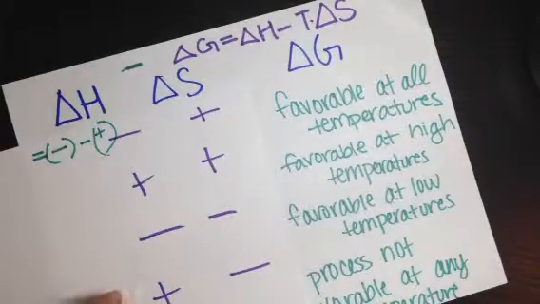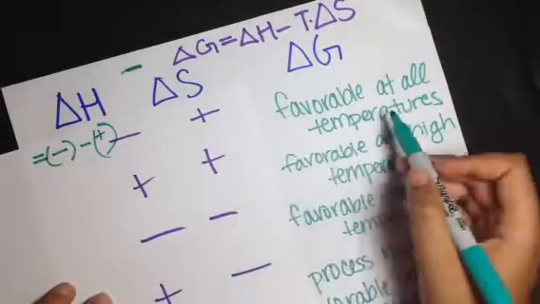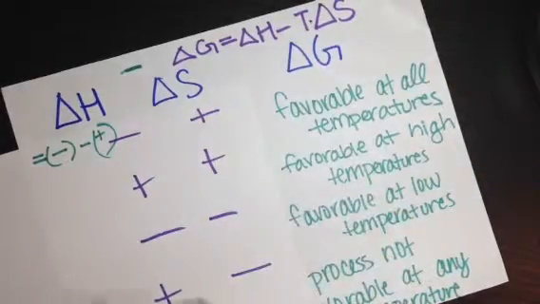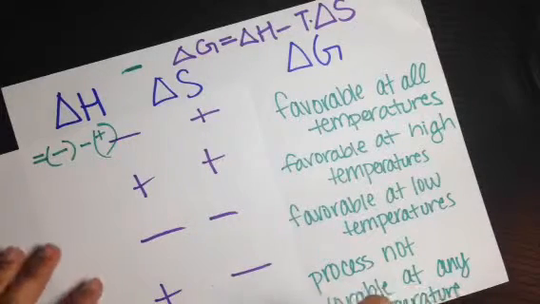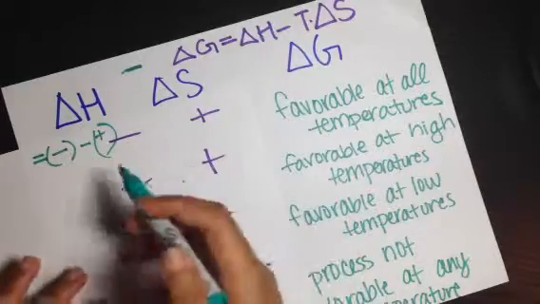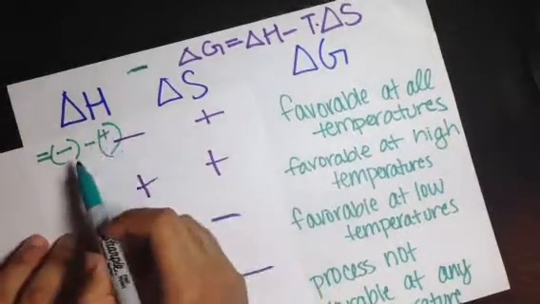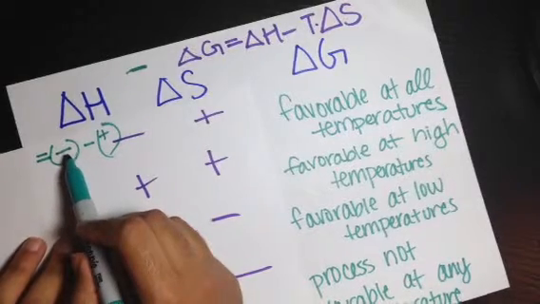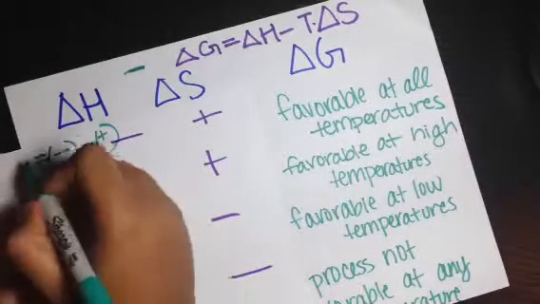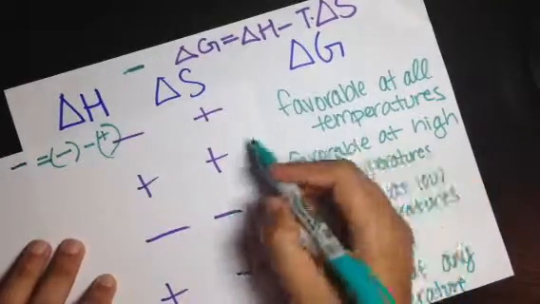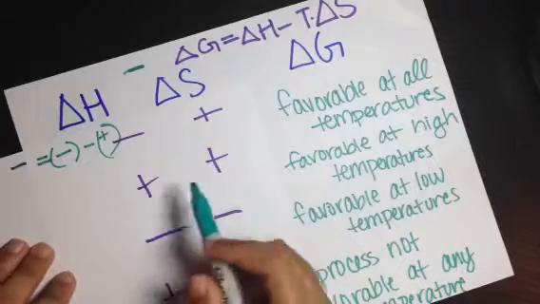To figure out the logic behind these signs and why it's favorable, we can discard T, the temperature, because as I mentioned before, temperature is measured in kelvins, and kelvins can never go into the negatives. It's always a positive number, therefore we can disregard it just for figuring out whether it's favorable, using negative and positive signs. Whenever you have a negative and you subtract a positive, it's always going to equal a negative, and that's why it's favorable at all temperatures.